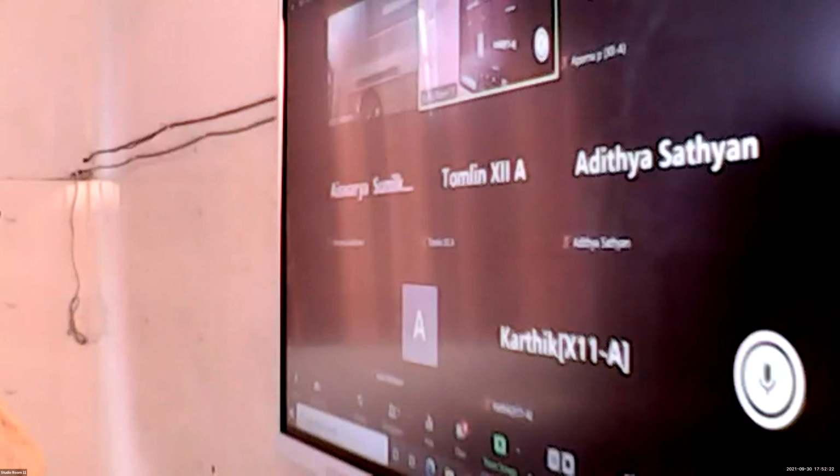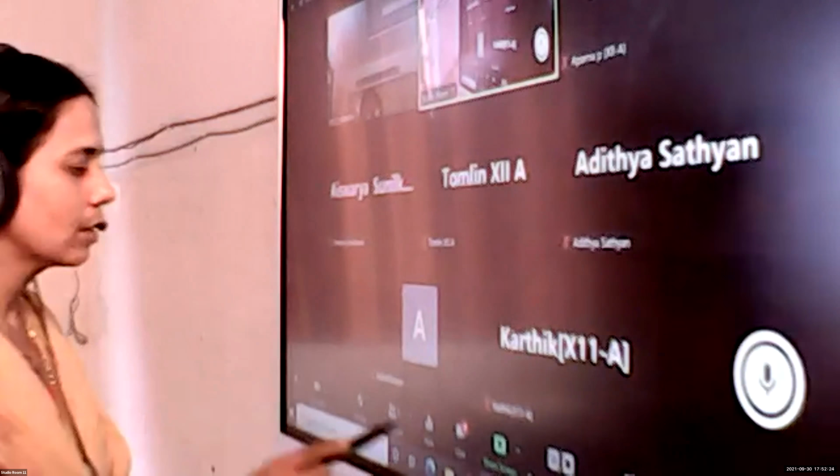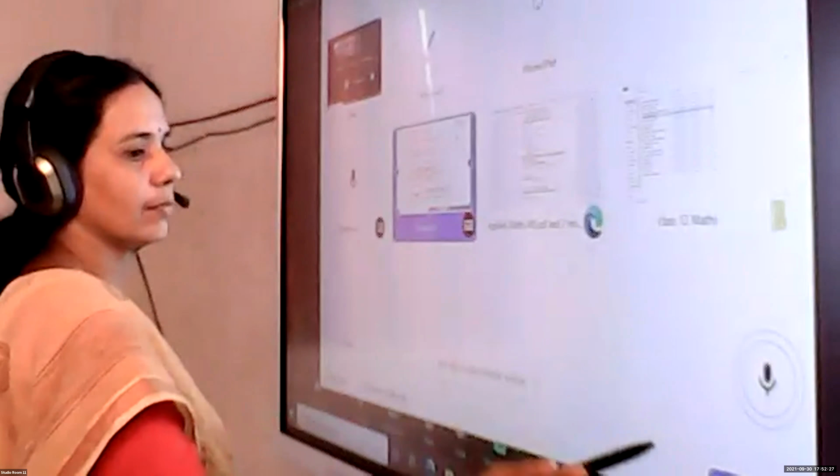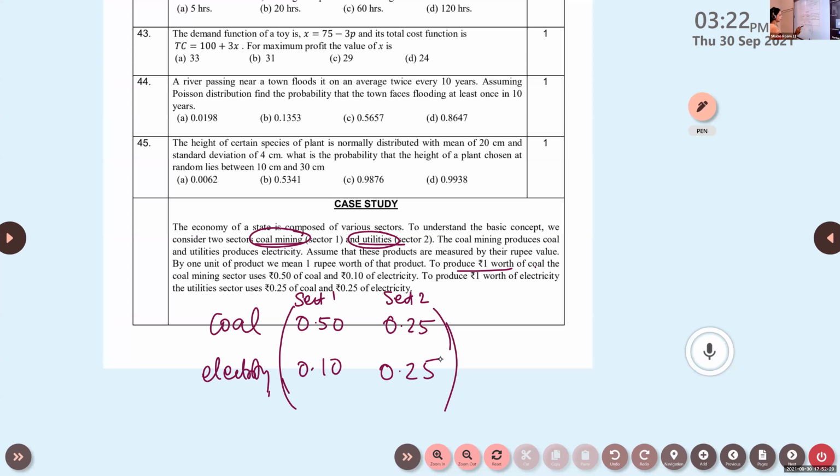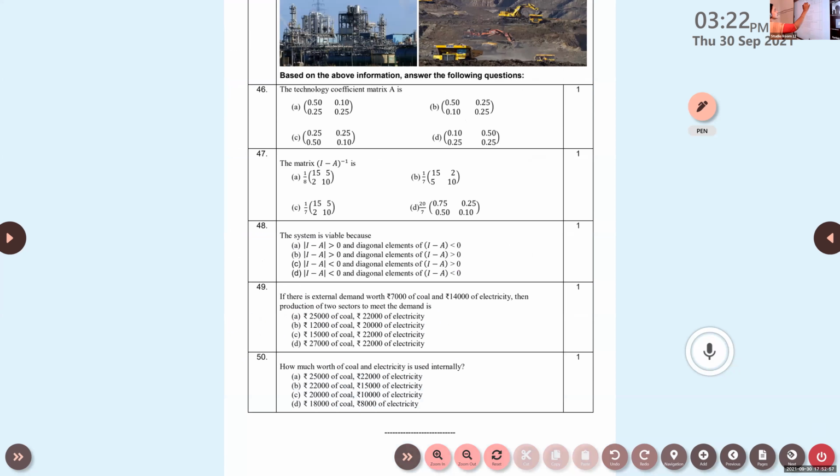We'll be arranging a 2 by 2 matrix, isn't it? We have 2 items here, coal and electricity, and the 2 sectors, sector 1 and sector 2. Based on the data, first you arrange the matrix. So this matrix only we call the technology matrix. What will be the option here? Option B, yes. So this is our answer.